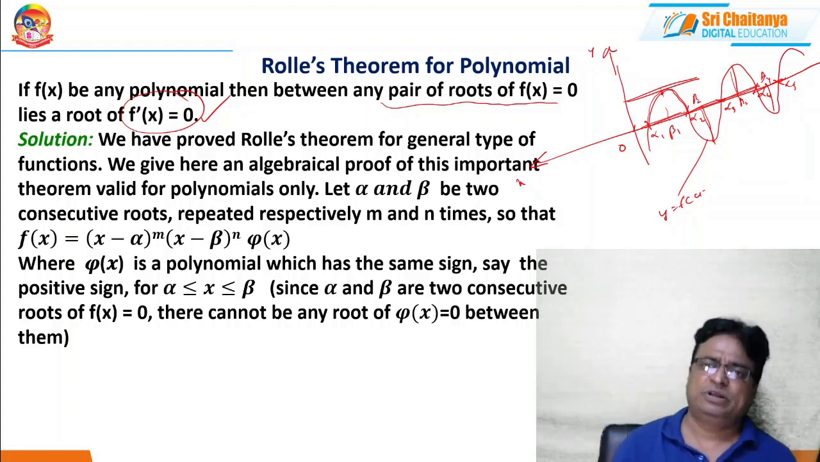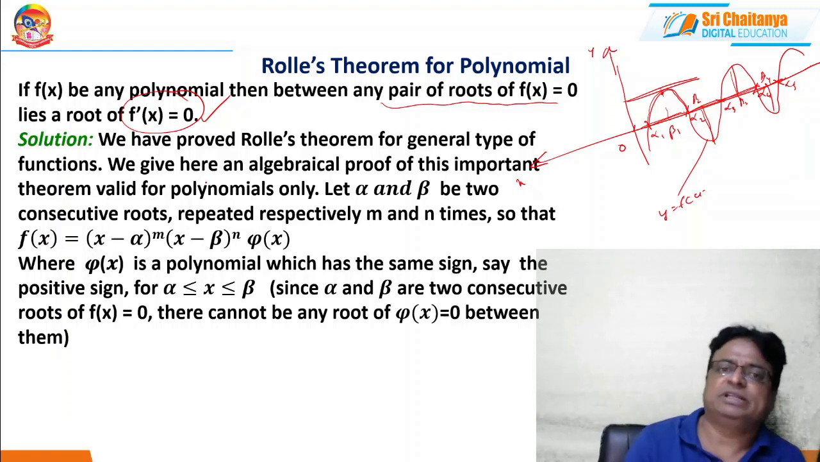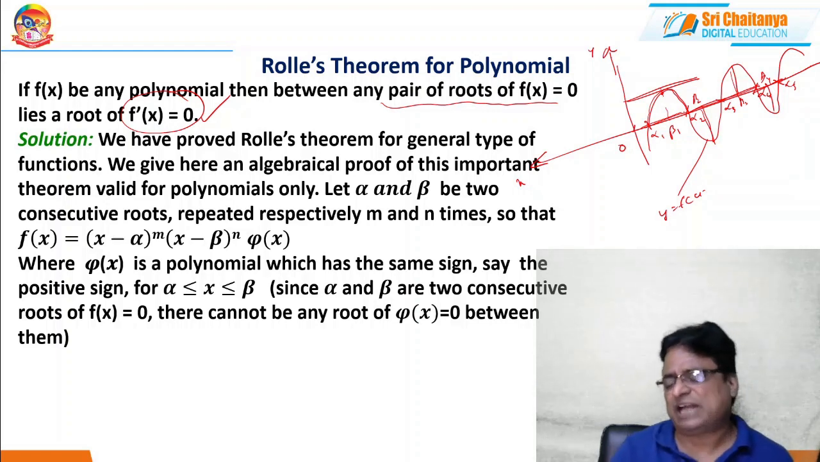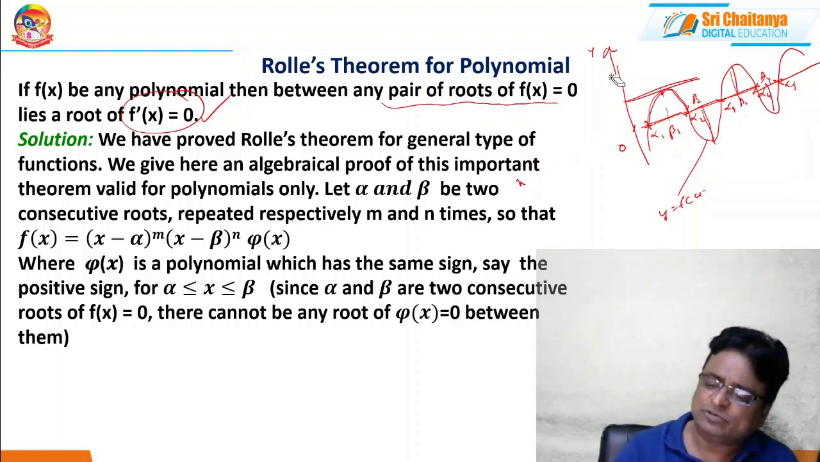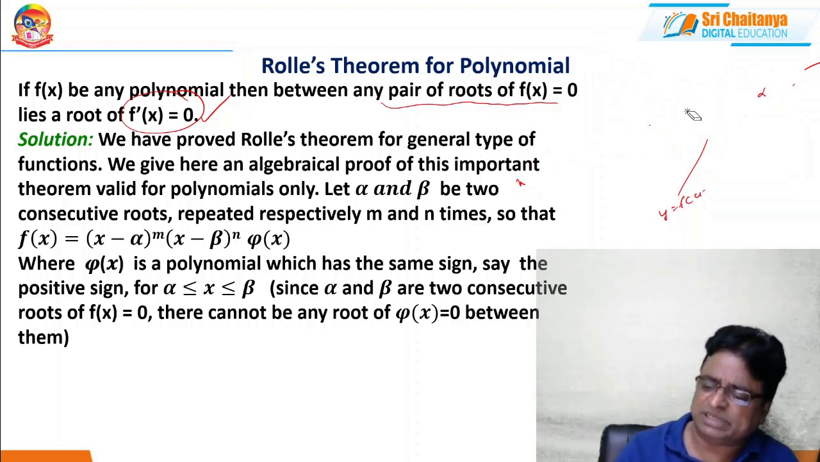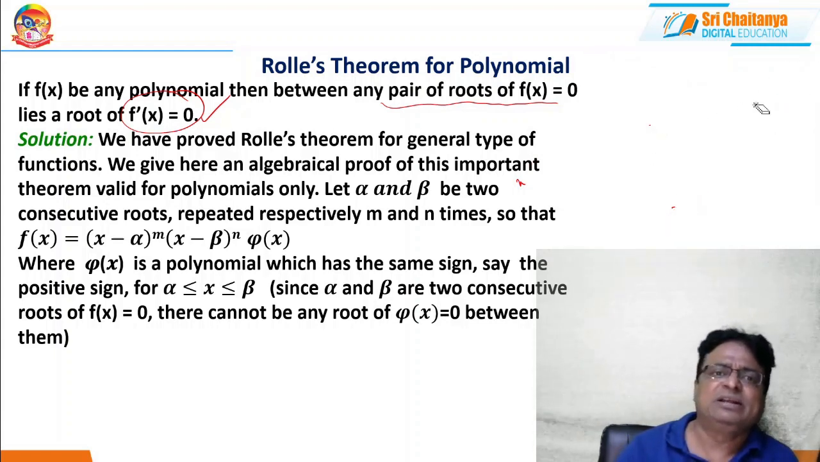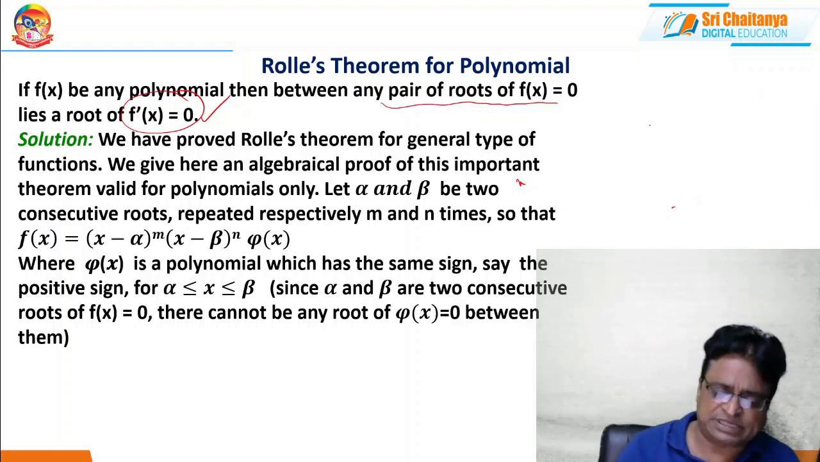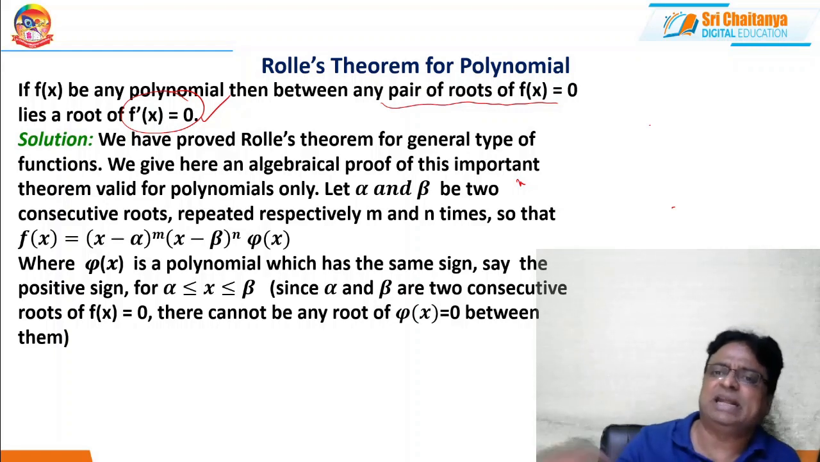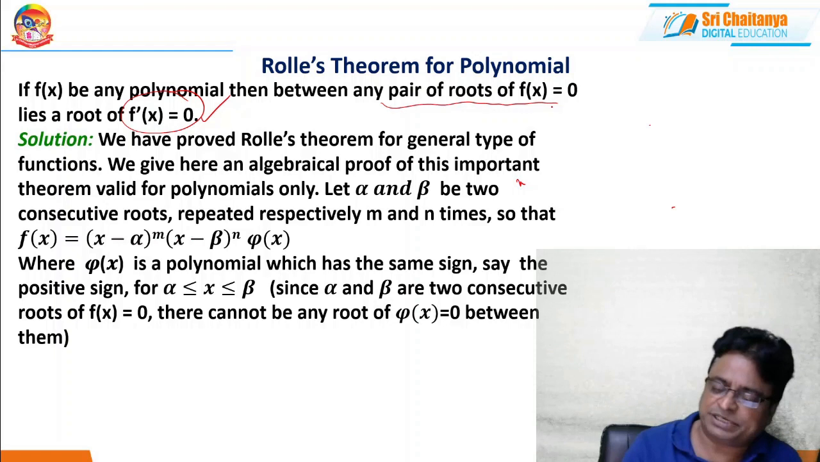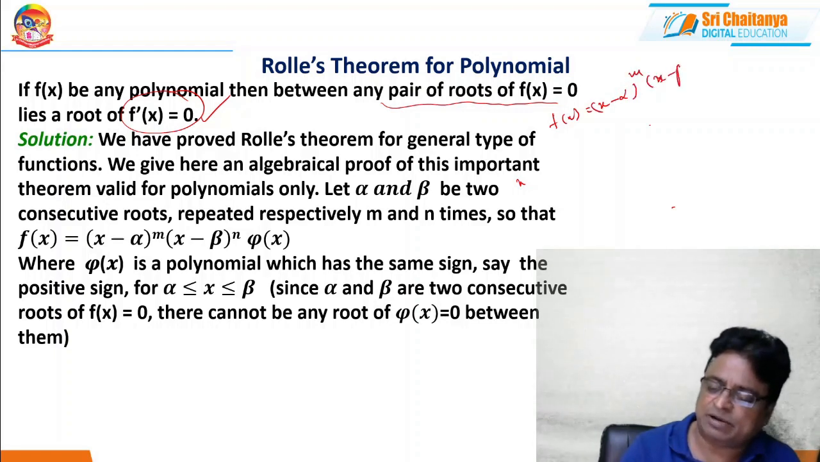How to prove? We can prove this derivation with the help of this relation. Of course, the proof is not necessary, but those who are really interested, please go through this proof in detail. Here I am mentioning, suppose f of x is a polynomial function and alpha and beta are two consecutive roots, repeating m and n times. So this is my function f of x equal to x minus alpha whole power m and x minus beta whole power n into some phi of x.